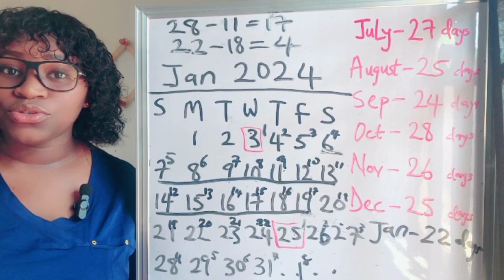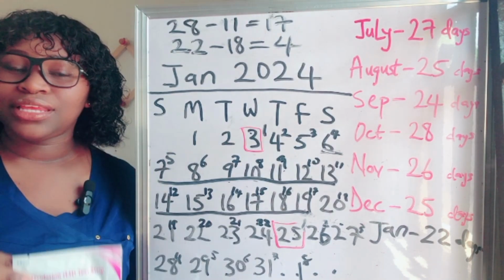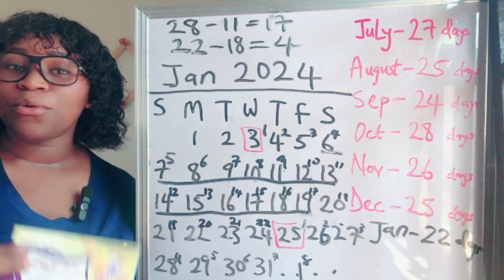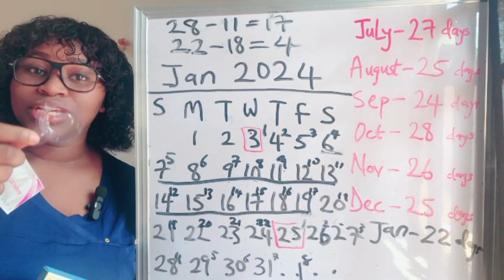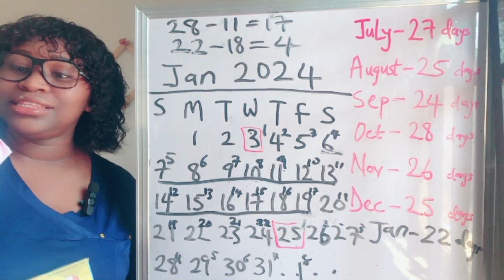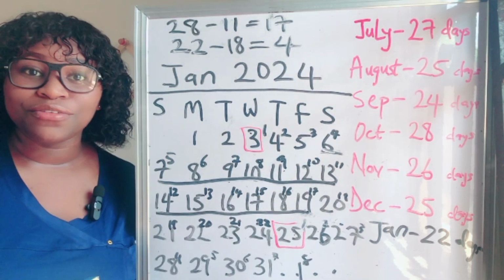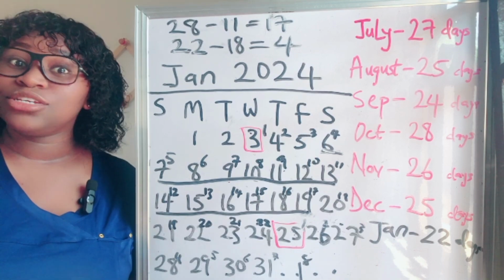So this is how to use the ovulation test strips. This is what it looks like, okay? So every day all you have to do is to urinate into a plastic. This particular one comes with a little container like this, where you can urinate inside, and then you take this strip from here, dip it inside the urine, place it on a flat surface for at least 10 minutes, and then after 10 minutes it's going to read.